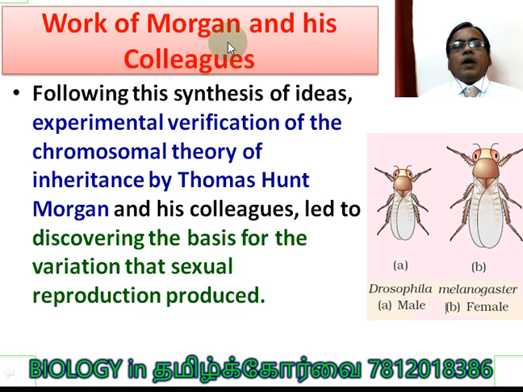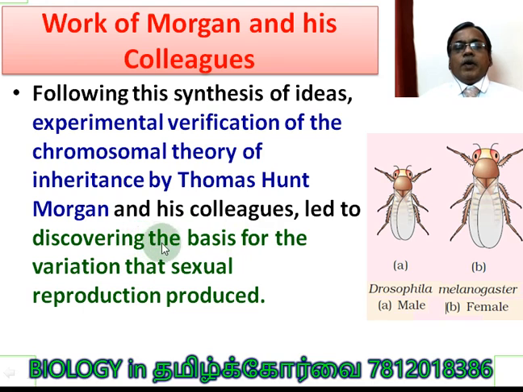Work of Morgan and his colleagues. Following this synthesis of ideas, experimental verification of the chromosomal theory of inheritance was done by Thomas Hunt Morgan and his colleagues. They started working on the chromosomal theory of inheritance with the help of some experiments, using Drosophila melanogaster, the fruit fly. In the picture given, one is male and the other one is female.